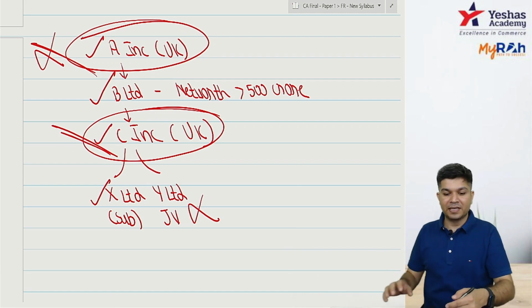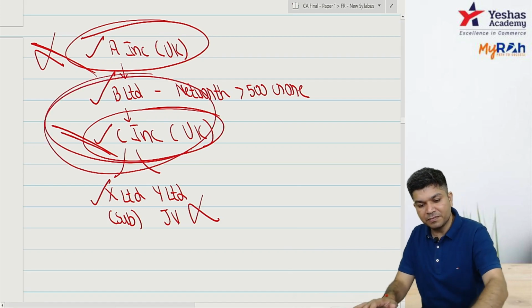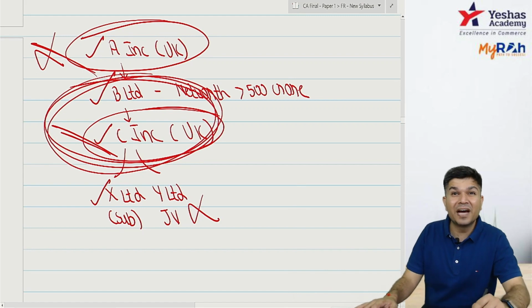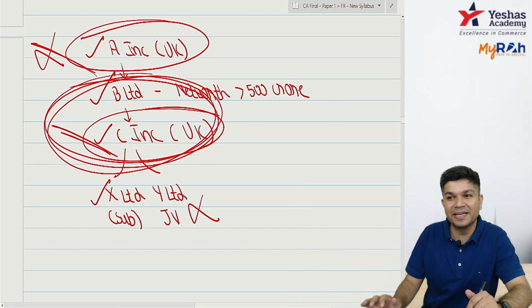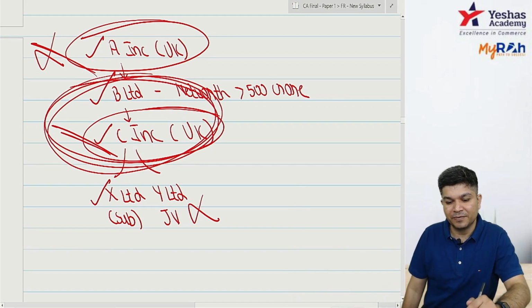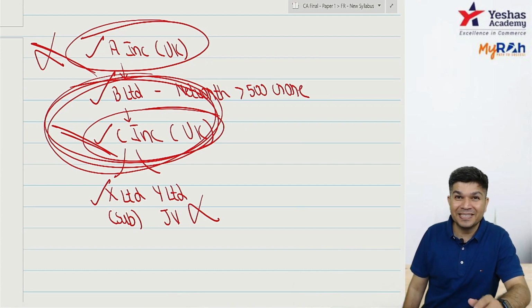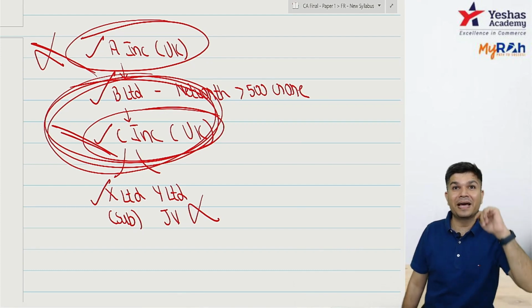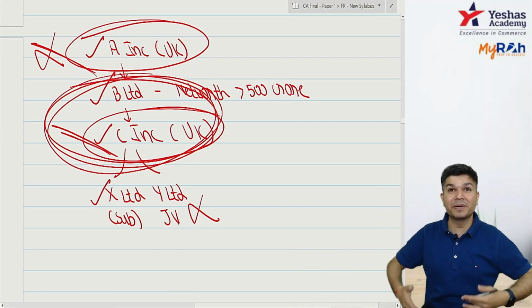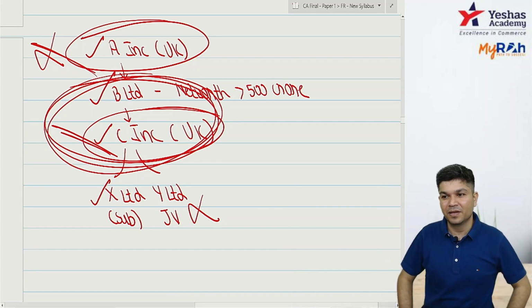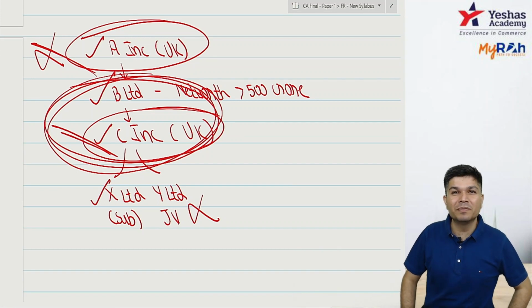But can I say when B is preparing CFS, we need data from C, which has to be as per IND AS. We don't need data from the parent. When I prepare CFS, I need data from my subsidiary. So when B prepares CFS, B will need data from C, which will be as per IND AS.